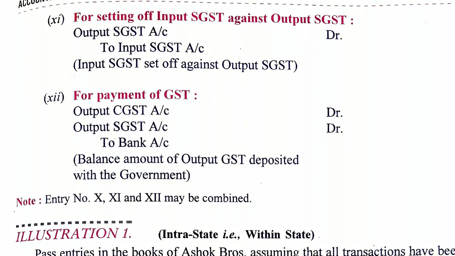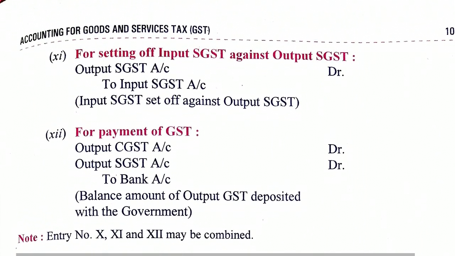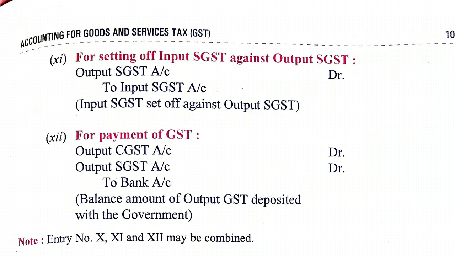And the last very important entry: output CGST account debited, output SGST account debited, to bank. Suppose the balance amount in CGST remaining is 5,000 and balance amount in SGST is 2,000. So 5 plus 2 is 7,000. The amount will be paid to bank account, rupees 7,000. For better understanding, we will work through questions after the examinations. Till then, go through these theories and theory questions related to GST. Thank you.